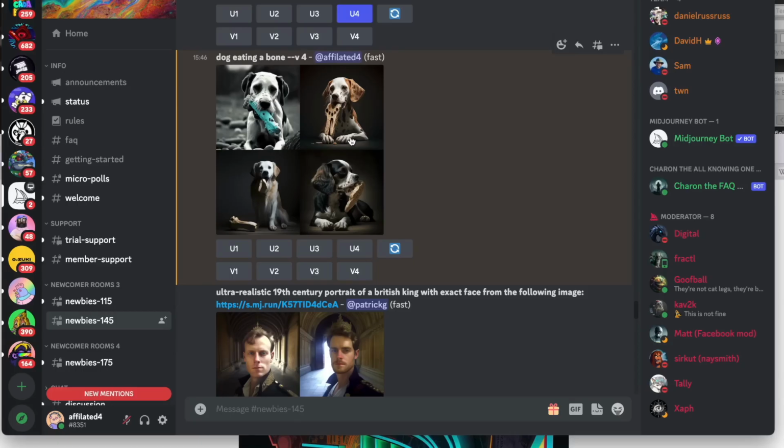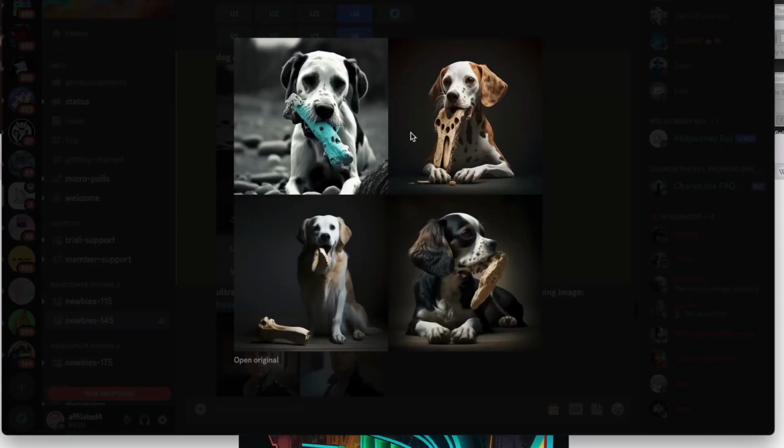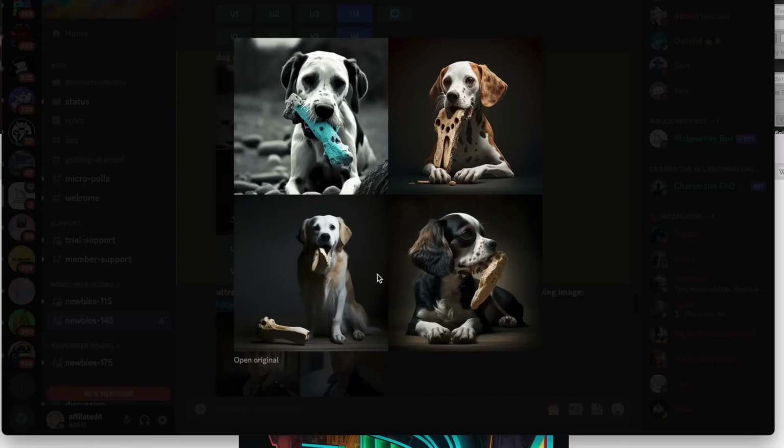So it's come back and it's given us 4 images of dogs which seem to be eating some kind of bones. And because I put in very vague information, it has to kind of guess what I want. I didn't say the type of dog. I didn't say the type of image. So you can start to give it a lot more detailed descriptions. You might want a cartoon dog or a Disney style dog, or you might want a really realistic dog or a Dalmatian. And you can give it a lot more information, but it's kind of done a good job, which I'm happy with for those images. And this is how most people are using it. They're just typing in prompts of things that they want, and it's spitting out some very cool images.